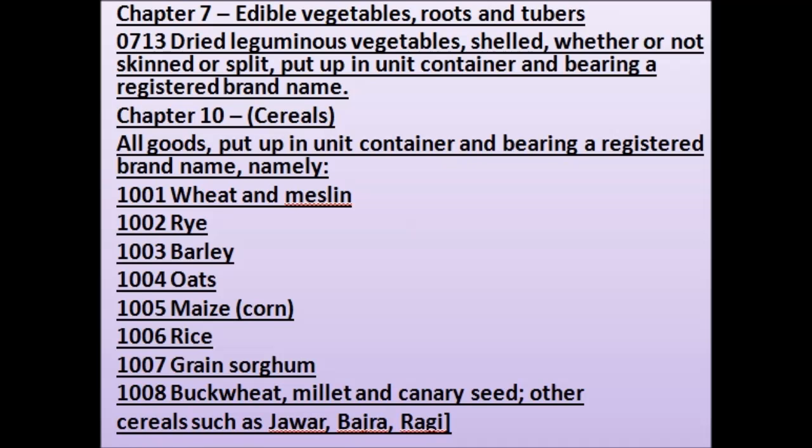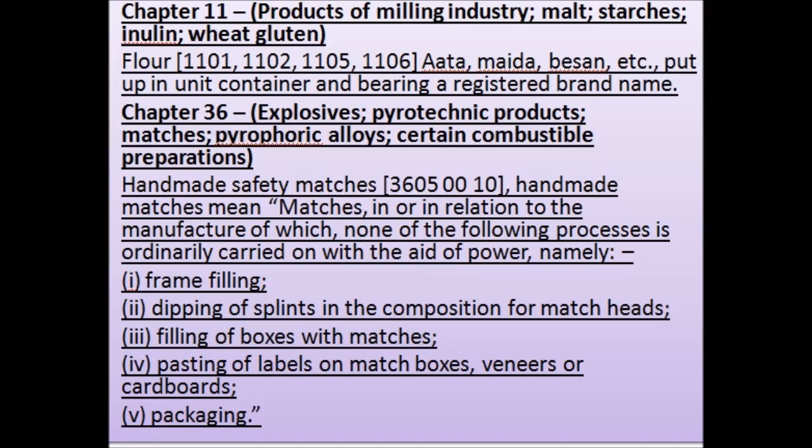Chapter 11, Products of Milling Industry, Malt, Starches, Inulin, Wheat Gluten. Flour, 1101, 1102, 1105, 1106, atta, maida, besan, etc., put up in unit container and bearing a registered brand name.